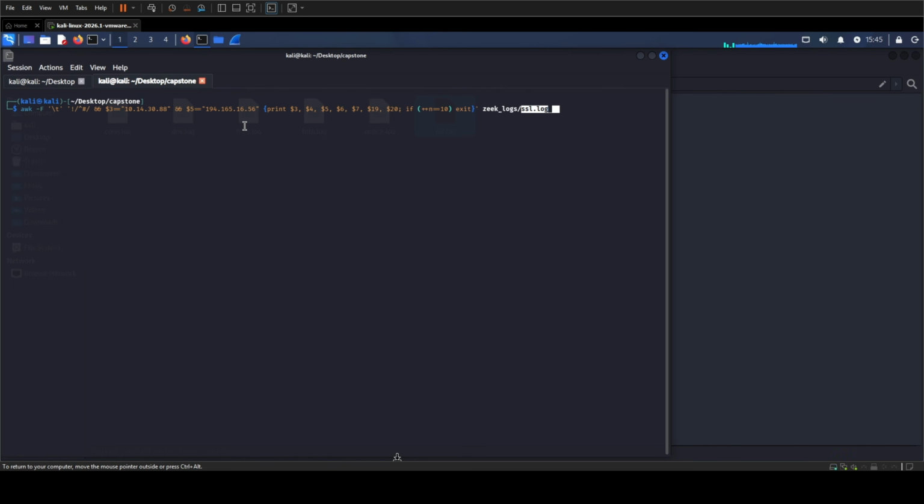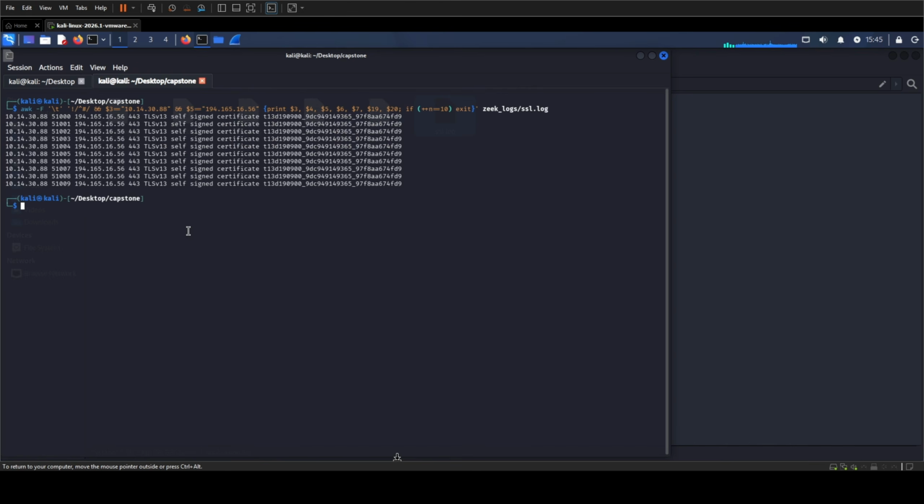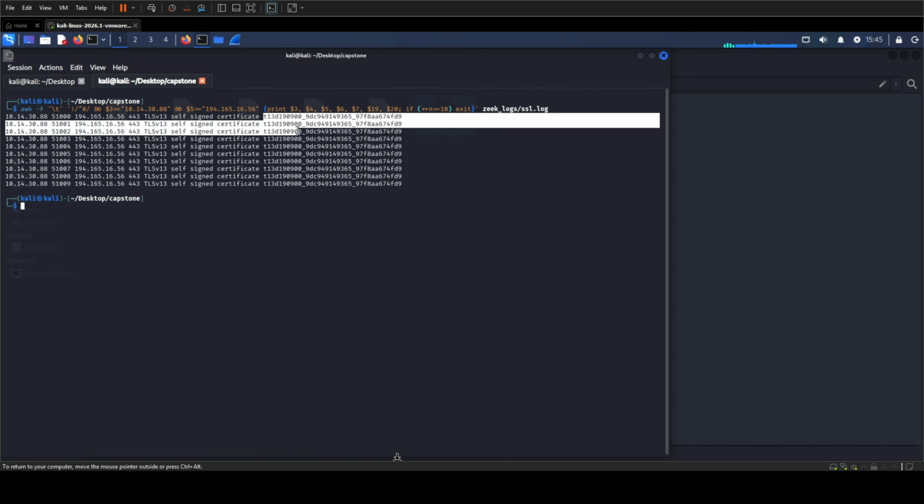The command isolates connections between the compromised workstation and the known C2 server, then prints the endpoints, ports, TLS version, validation status, and fingerprint for the first 10 rows. Though it is worth a repeat, just to be sure. Every displayed C2 row uses TLS version 1.3, reports a self-signed certificate, and carries the same JA4 value.